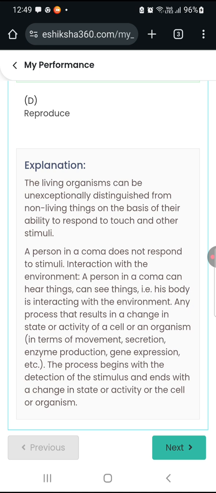Any process that results in a change in state or activity of a cell or an organism in terms of movement, secretion, enzyme production, gene expression, etc. The process begins with the detection of the stimulus and ends with a change in state or activity of the cell or organism.